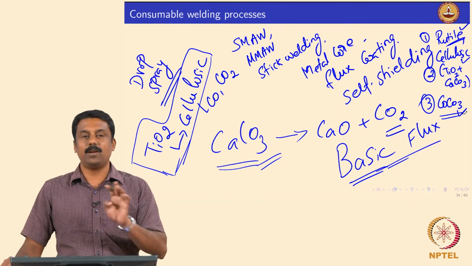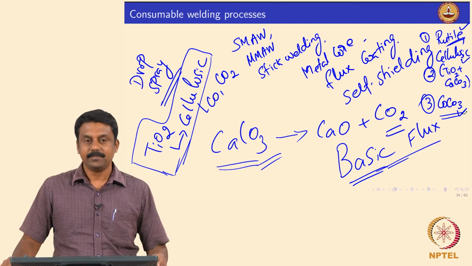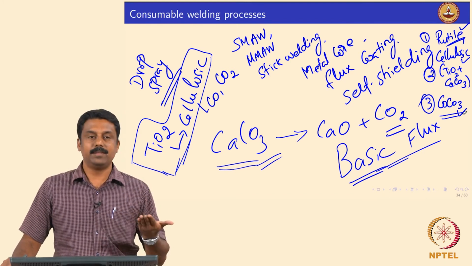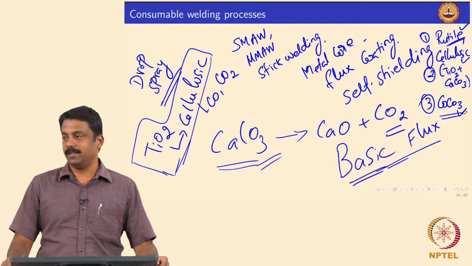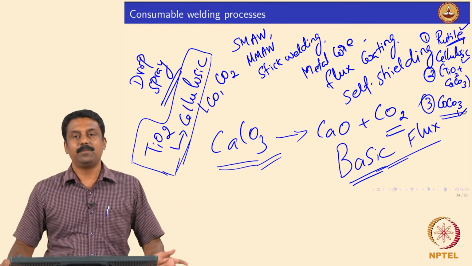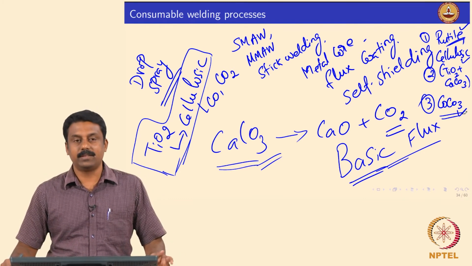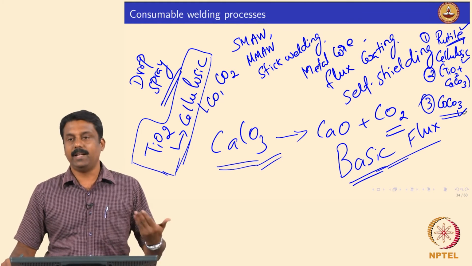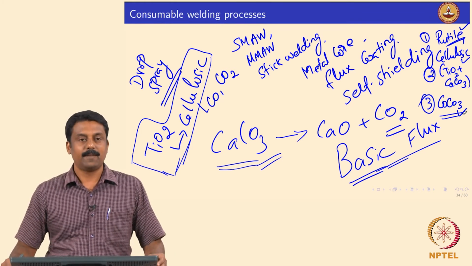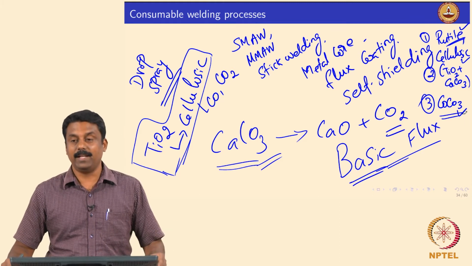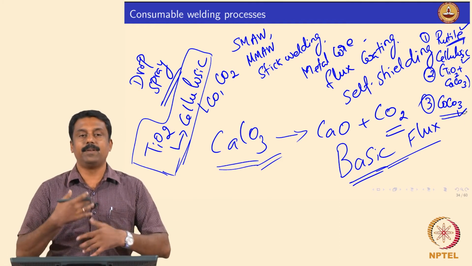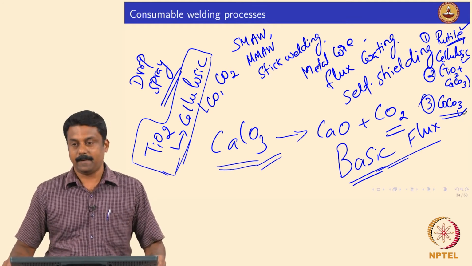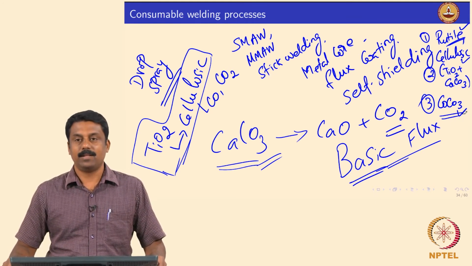So these fluxes would also contain deoxidizers, typically aluminum. When you add aluminum, it burns with the oxygen and forms aluminum oxide. So these fluxes would also contain some amount of aluminum for deoxidization, and you can also do desulfurization and also denitriding, denitrifying, whatever they call it. So varying amounts of these elements can also be added to achieve a required weld metal property, right, it is clear.